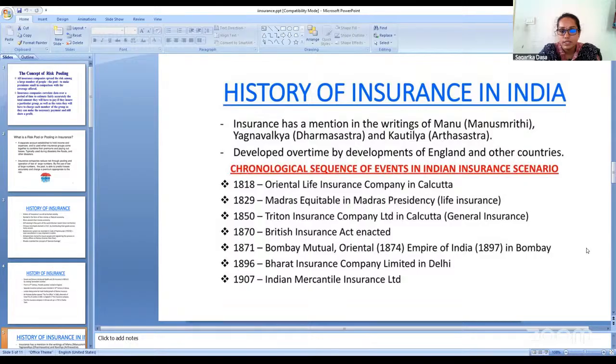Then in 1870, the British Insurance Act was enacted. In 1871, Bombay Mutual, Oriental, 1874, Empire of India, 1897 in Bombay. Then in 1896, Bharat Insurance Company Limited in Delhi. And in 1907, Indian Mercantile Insurance Limited was started.